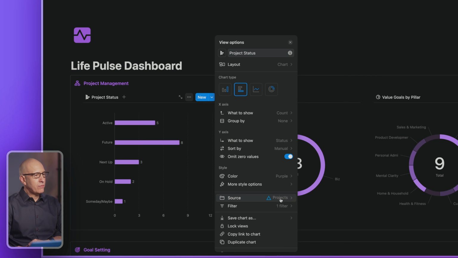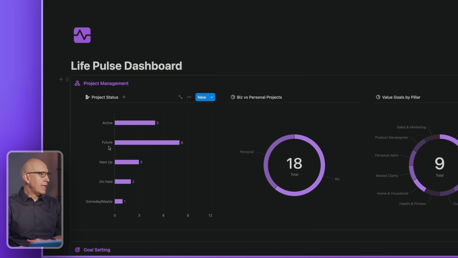And then after you've defined the source database, which you did when you created the chart, you now choose what to show. So in this case, we're showing the count of each status item. So what to show on the y-axis is status, and then the x-axis, which is the horizontal axis, the y-axis is the vertical axis. So across the horizontal axis, we're doing a count. So the number of items in that database, projects, with each status level.